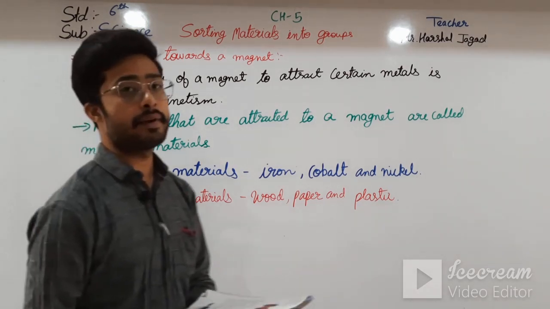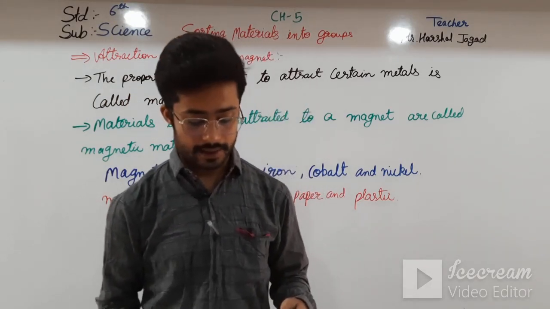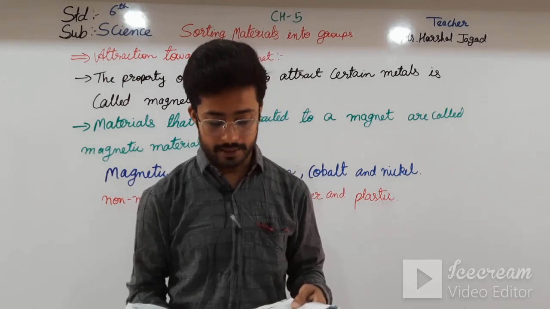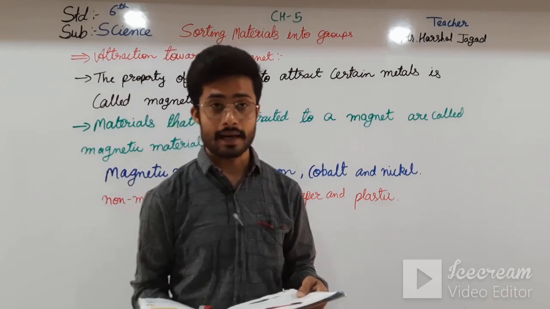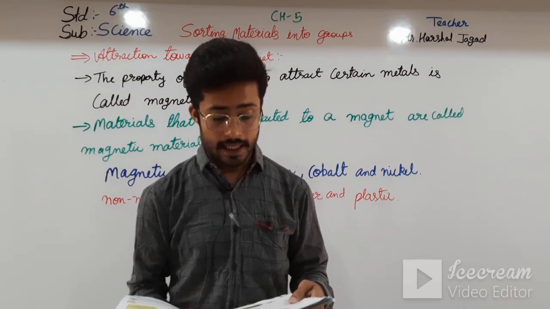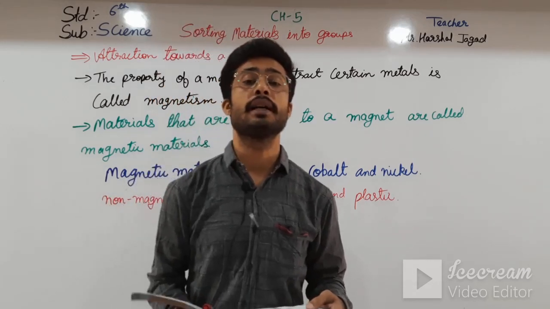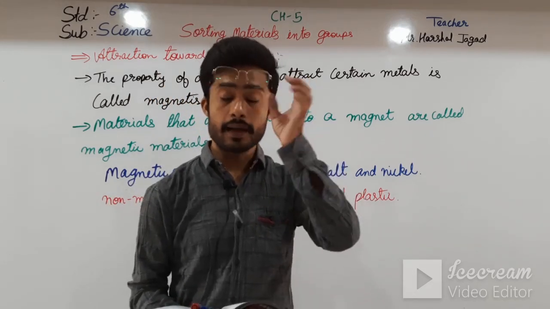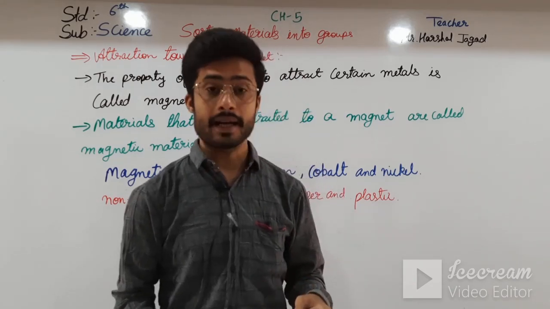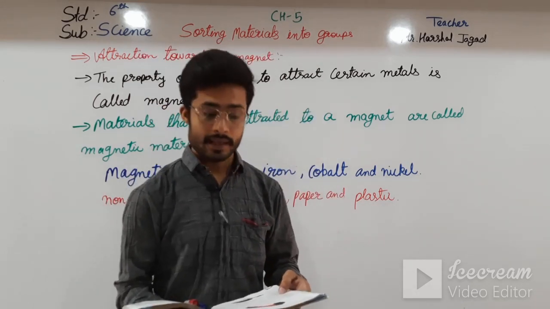See here, there is an activity given to group objects as magnetic or non-magnetic. Materials needed: a safety pin, metallic hair clip, thumb pin, pencil, eraser, glass tumbler, plastic bottles, cardboard, comb, nail, iron key, rock, paper and a magnet. From that you have to separate out which are attracted towards the magnet and which are not. Conclusion: some materials are magnetic and some are non-magnetic.